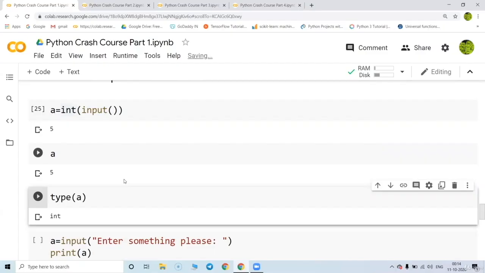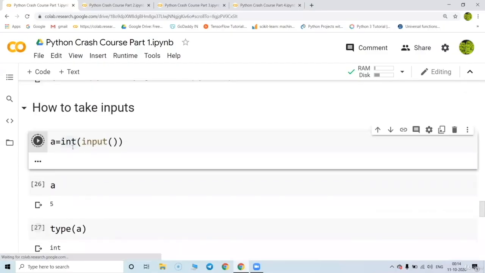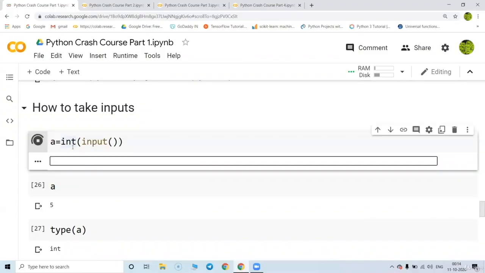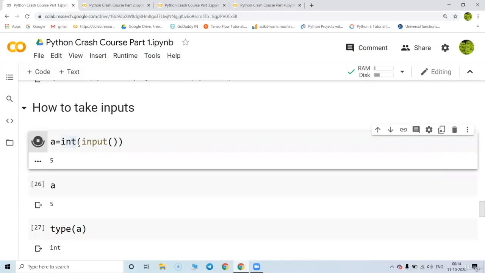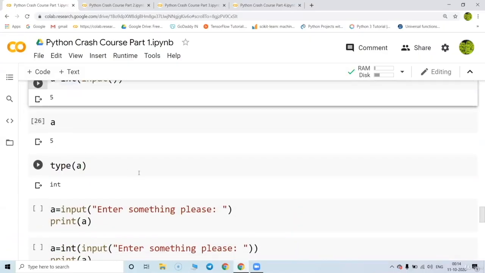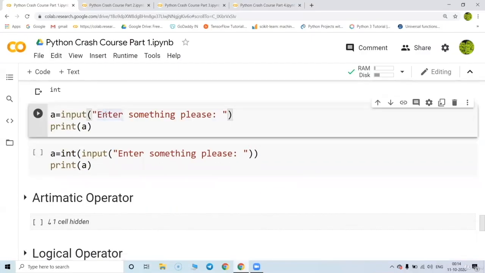Very nice. But here also there is one more problem. You see the blank box. There is no message to that. So the user may get confused. So a better way is to give some prompt or some message to that. Like here we are putting, enter something please.